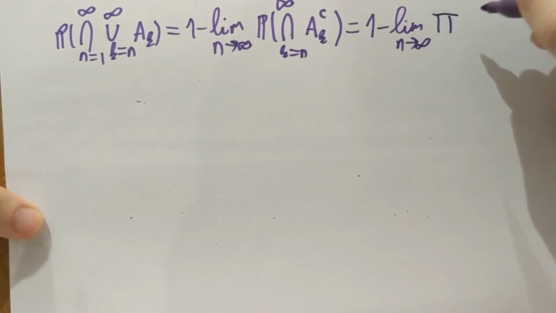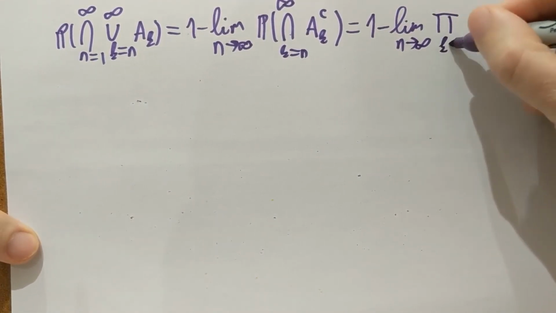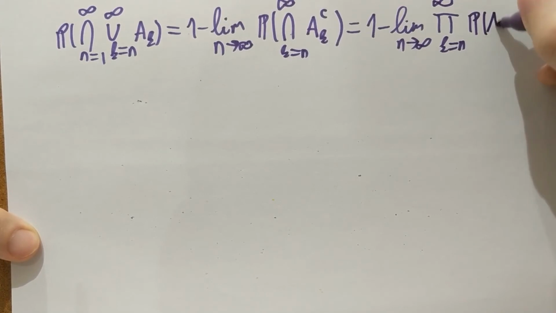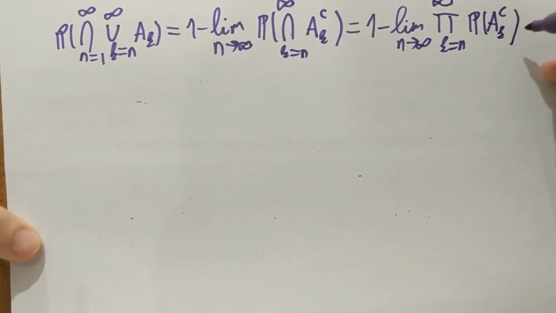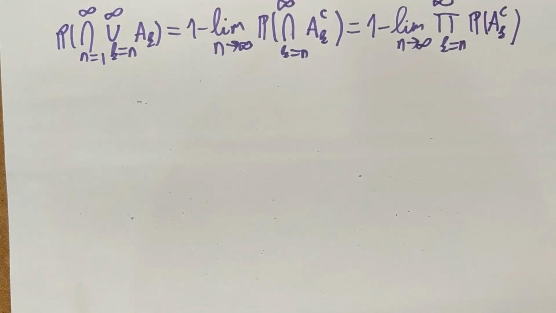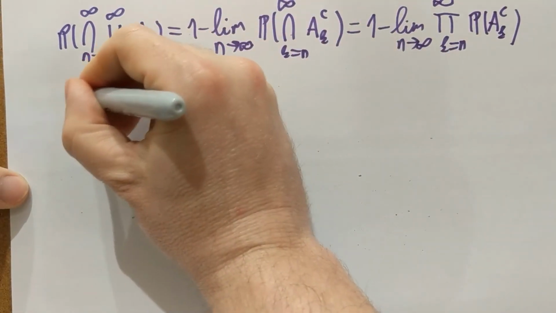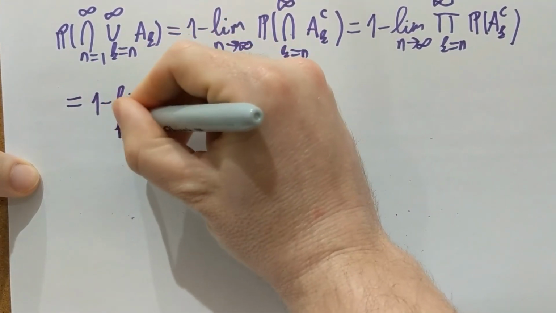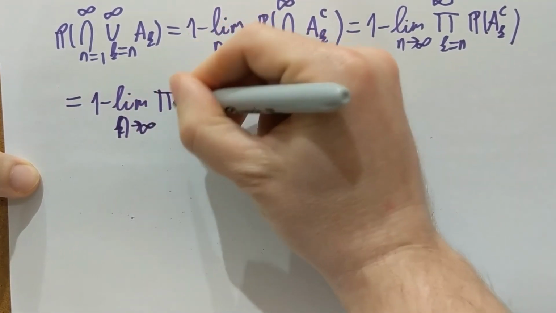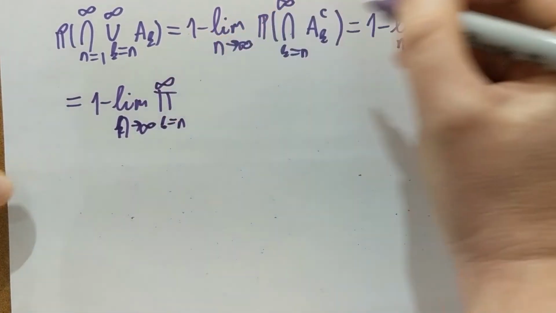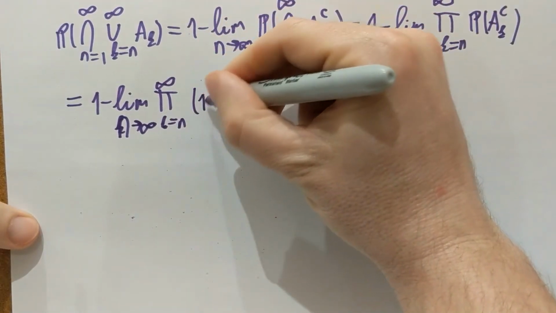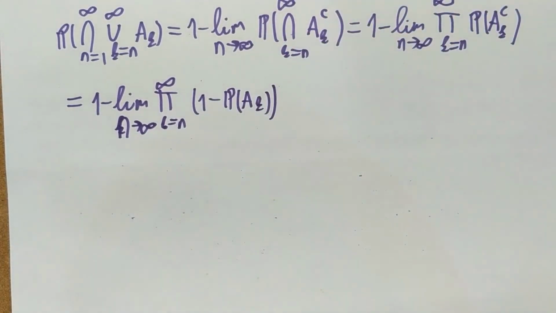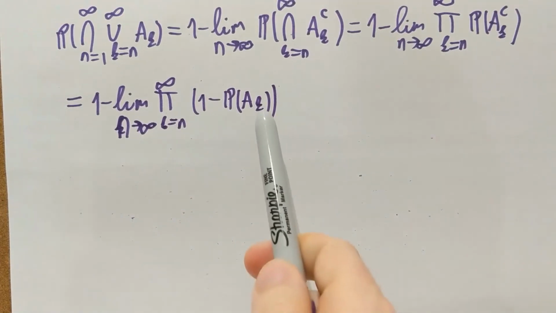So it's the product over k from n to infinity of the probability of A_k complement, which equals 1 minus the limit as n goes to infinity of the product. Of course, the probability of A_k complement is 1 minus the probability of A_k. And now what we see is the product of 1 minus probabilities.